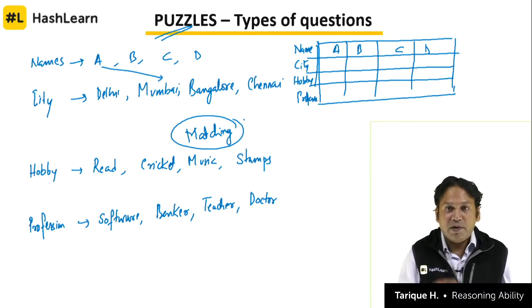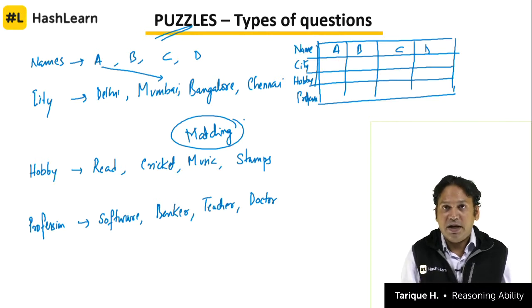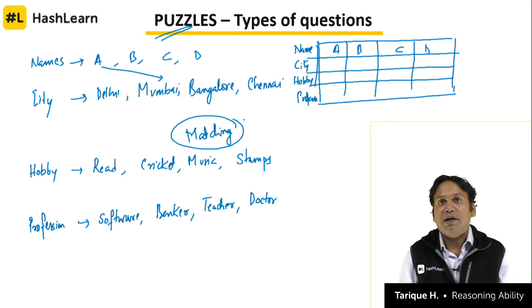So today we are going to develop the basics of tabulation and understand how to use tabulation to solve questions and simplify the problem solving concept. Also we are going to understand how to work with direct clues and how to work with indirect clues and how to get the answer, right. So in today's session it will be completely clear to you how to solve questions based on matching using tabulation, the basic level questions, and when I take the session tomorrow I will be covering the advanced level tabulation questions.